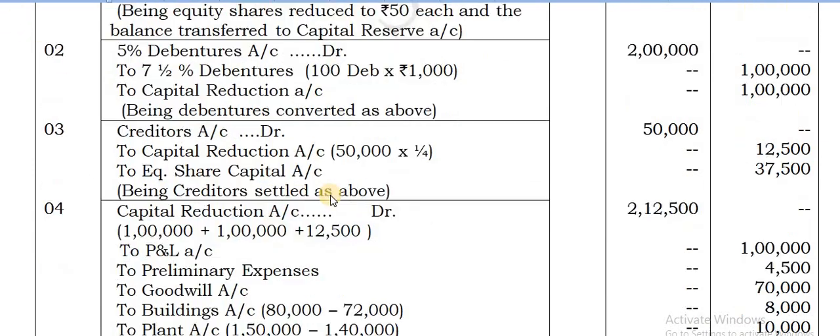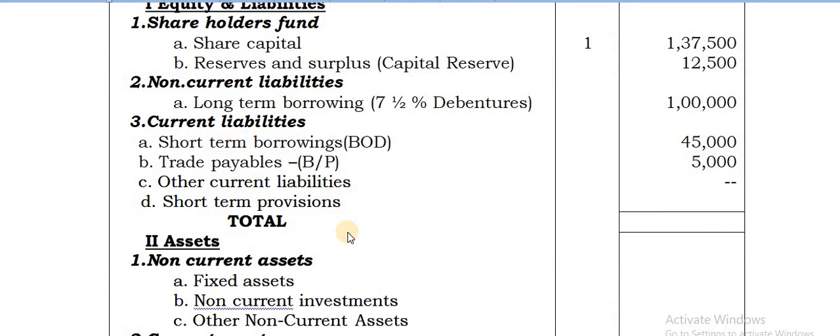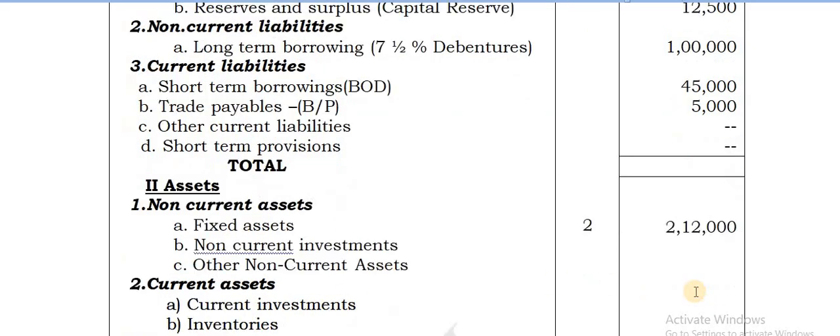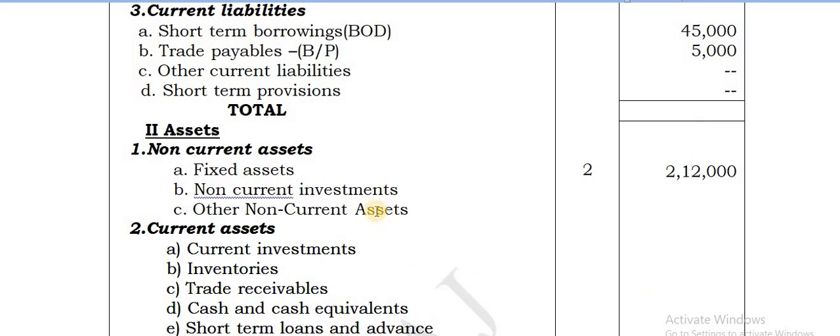Okay. So, you need not take the creditors under trade payables. Only BP. And short term loans are not there. Provisions. So enter the fixed assets. Fixed assets 2,12,000 as we have calculated. Then other non-current investments and other non-current assets are nil. Current investments are also nil.